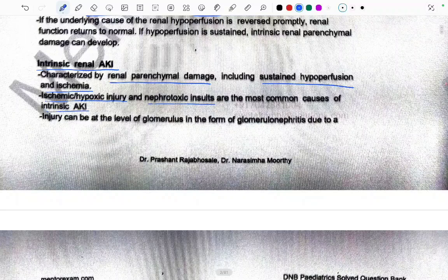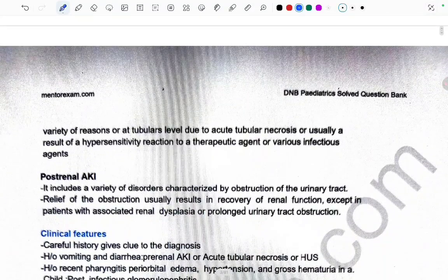Injury can be at the level of the glomerulus in the form of glomerulonephritis, due to a variety of reasons, or at the tubular level due to acute tubular necrosis. So injury can be at any level, right? It can be at the tubular level due to acute tubular necrosis, or usually a result of hypersensitivity reaction to a therapeutic agent or various infectious agents.